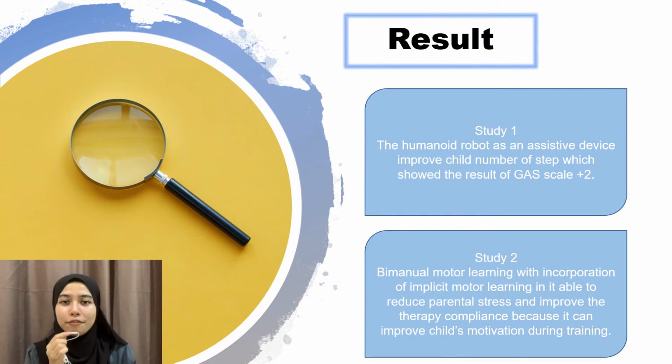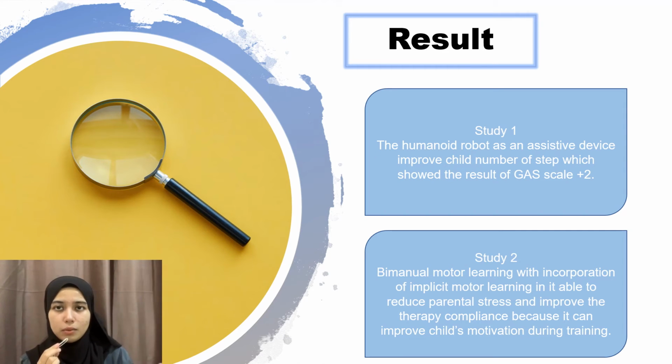For the result, the first study showed that the humanoid robot as an assistive device improved the child's number of steps, which on the GAS scale is positive 2. The positive 2 means that the child is able to walk 26 steps without falling. This result shows that the study was able to achieve the objective to make the child able to walk more than 20 steps without falling in 8 weeks. The child also continuously improved their number of steps without falling, reaching 31 steps in the last session. This shows that the humanoid robot is a good way to motivate the child's motor learning and induce neuroplasticity in the child.